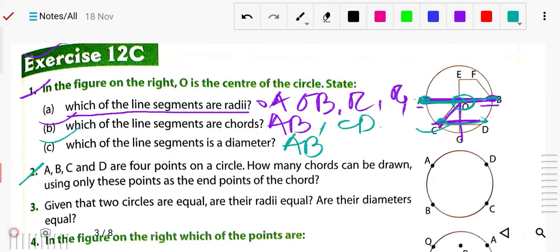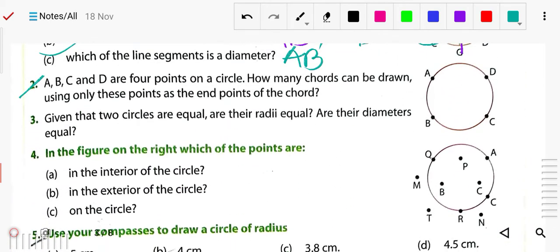How many chords can be drawn using only these points as an end of the chord? So how many chords is it possible to draw? That is what it is asking. So just try it. First chord it can be, okay, second also, okay, third, fourth, okay. Now this one also, fifth. Now this is also possible. Okay, so how many chords is it possible?